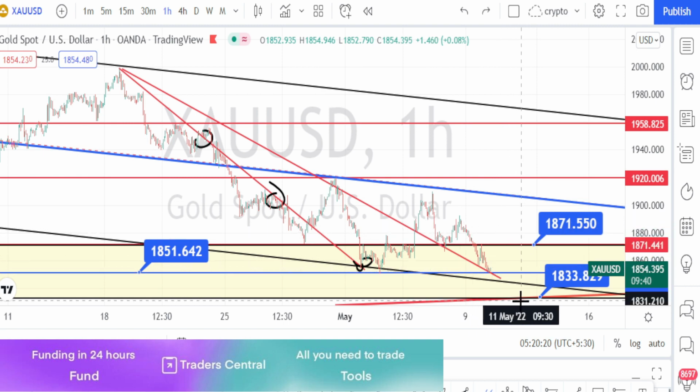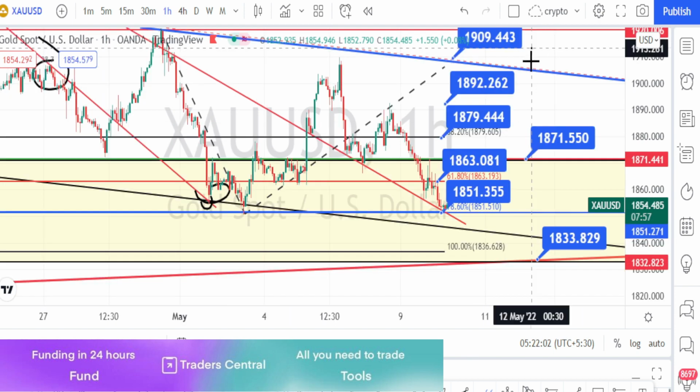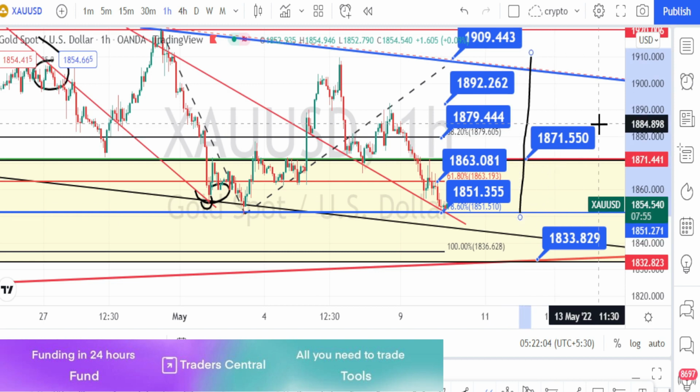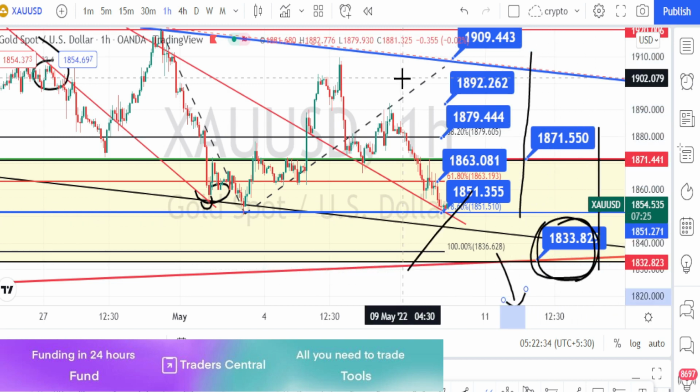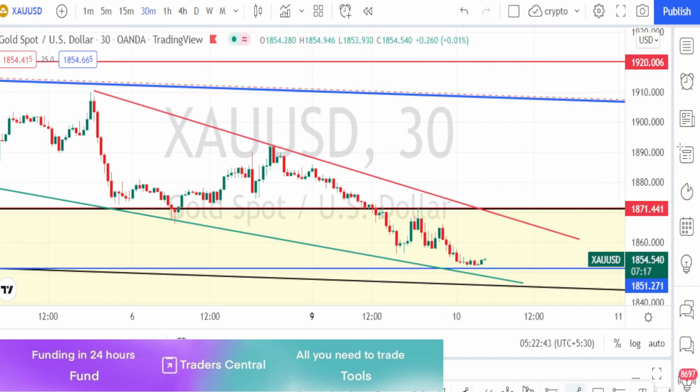Let us mark the support and resistance levels in hourly time frame. So these are all the resistance and support levels for the current price action in hourly time frame. Let us do the analysis in 30 minutes time frame. I am in 30 minutes time frame now.